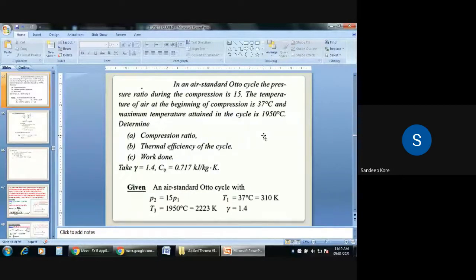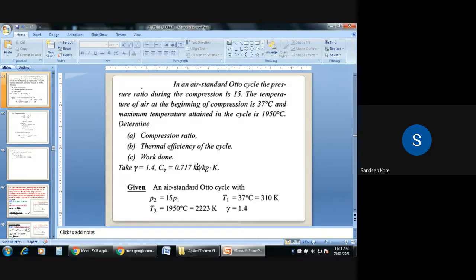It is T3. So P2 by P1 is given, T1 is given, and T3 is given. The value of gamma is 1.4, and Cp is given as 1.717. We have to find the compression ratio, thermal efficiency, and work done.